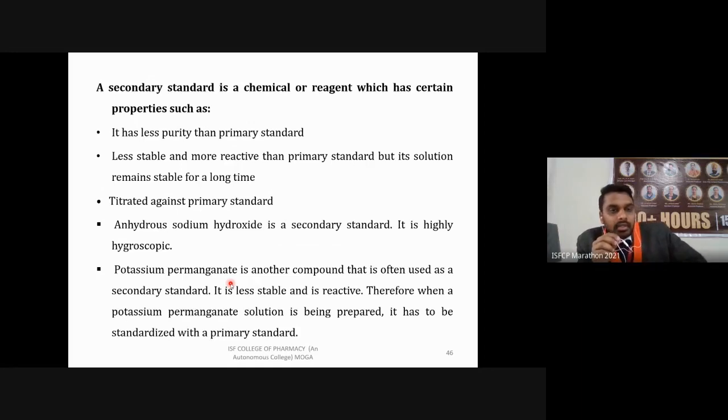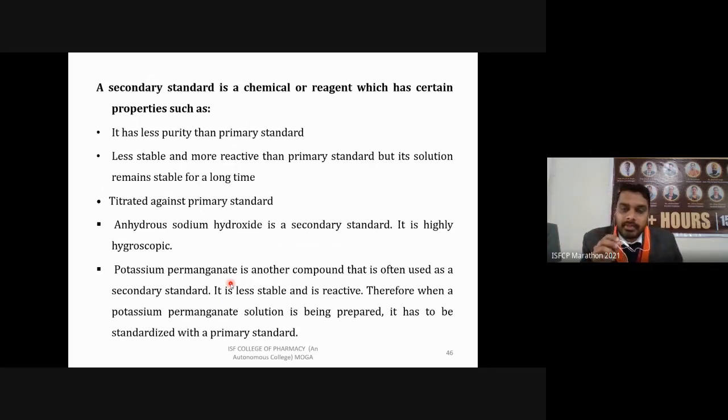Anhydrous sodium hydroxide is a secondary standard. It is highly hygroscopic. For example, as I have already given, we are preparing 0.1 normal sodium hydroxide. Based on calculations, we are weighing some amount in the lab. As soon as you are weighing it, it will absorb moisture from the air, so that will give some error in the weighing.